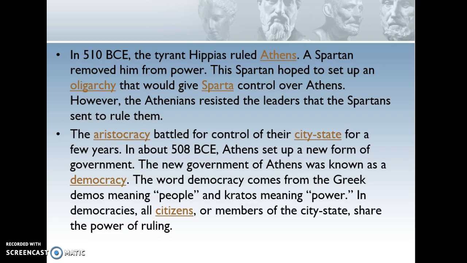The aristocracy battled for control of their city-state for a few years. In about 508 BCE, Athens set up a new form of government. The new government of Athens was also known as a democracy. The word democracy comes from Greek demos, meaning people, and kratos, meaning power. In democracies, all citizens or members of the city-state share the power of ruling.